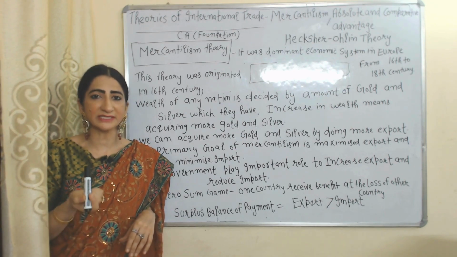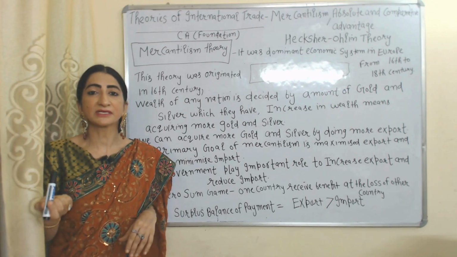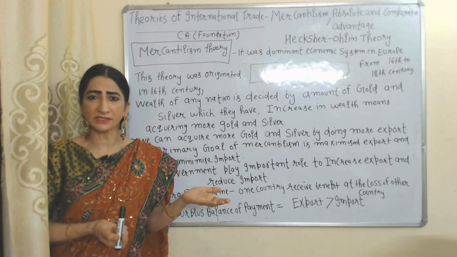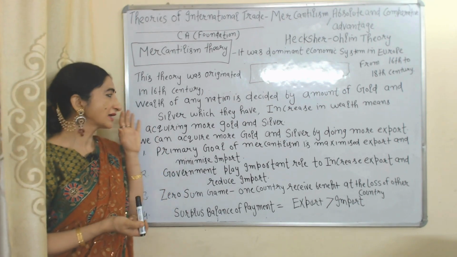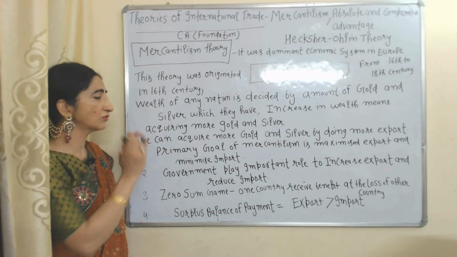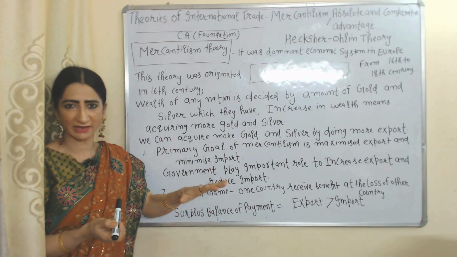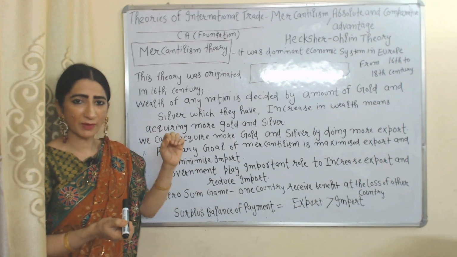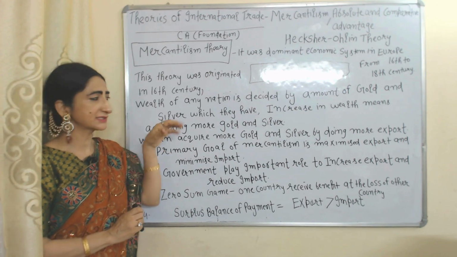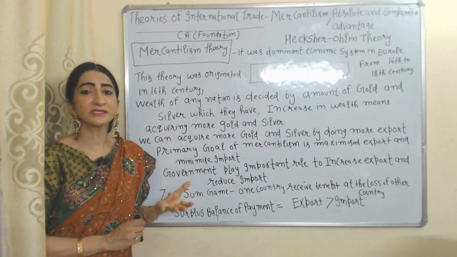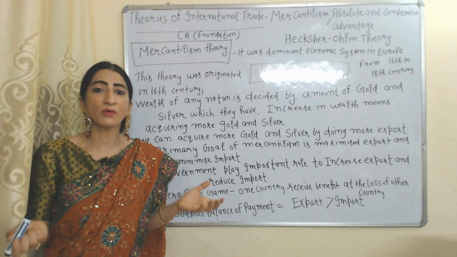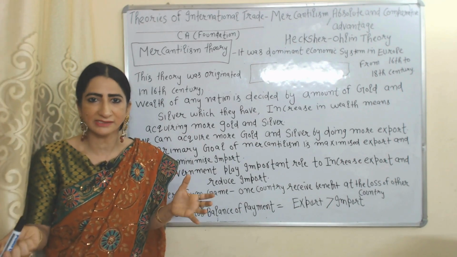Mercantilism theory originated in the 16th century, and mercantilism was the dominant economic system in Europe from the 16th to 18th centuries. According to this theory, the wealth of any nation is decided by the amount of gold and silver which they have. That means an increase in wealth means acquiring more gold and silver. But how can we acquire more gold and silver?